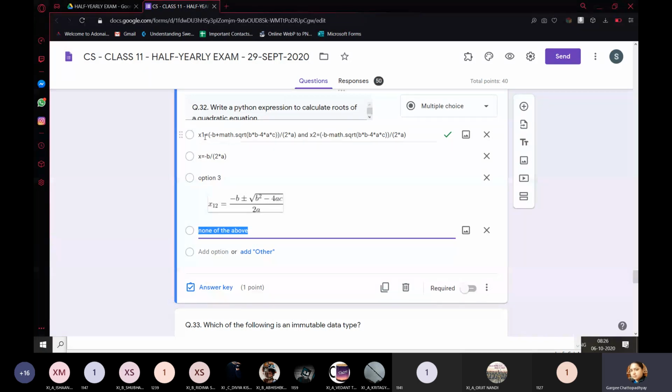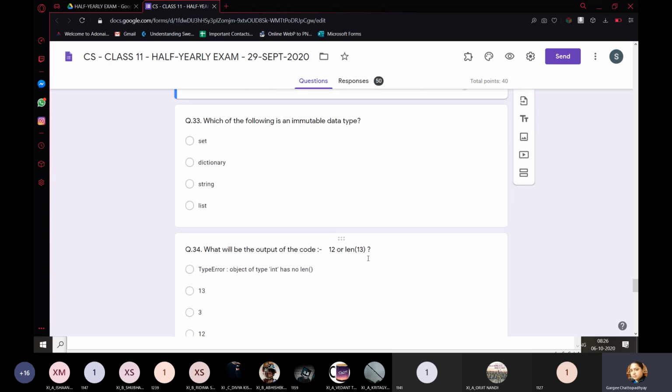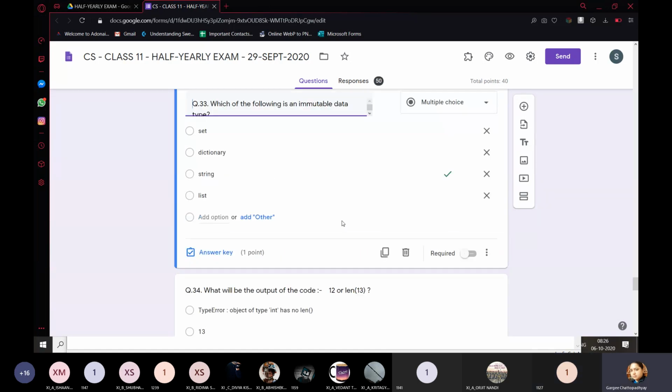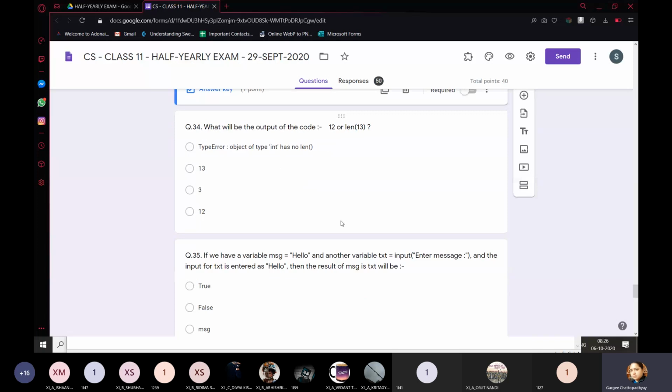The second one is for when the roots are equal, but it is not always necessary that the roots will be equal, so that is why we will be choosing the first one. Which of the following is an immutable data type? String is an immutable data type.